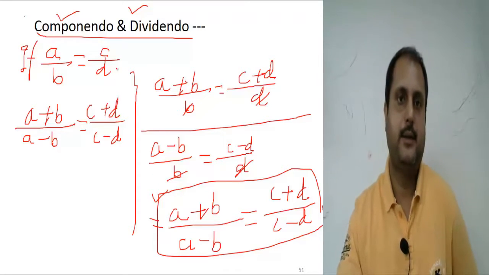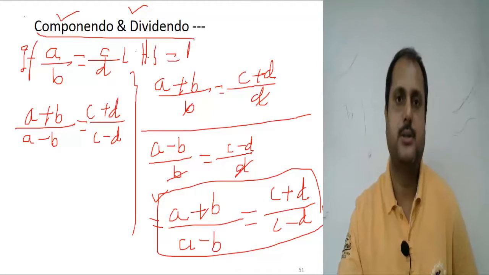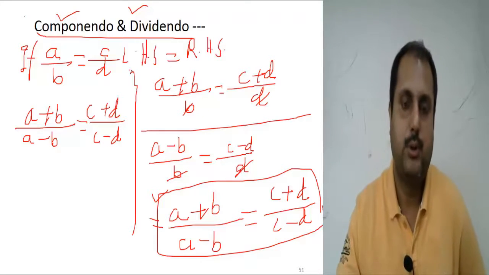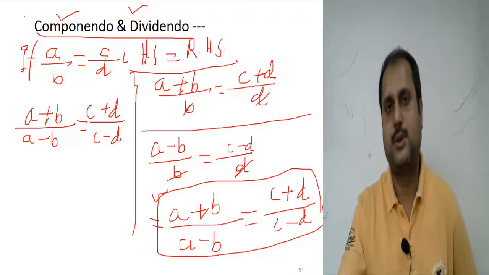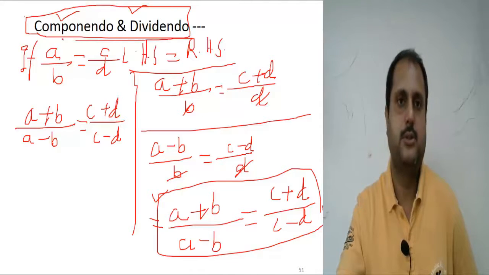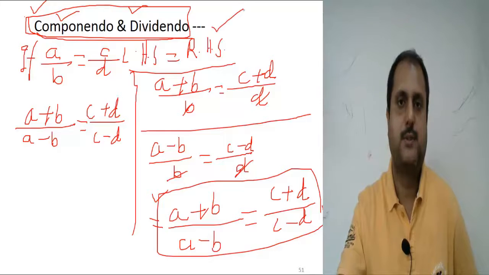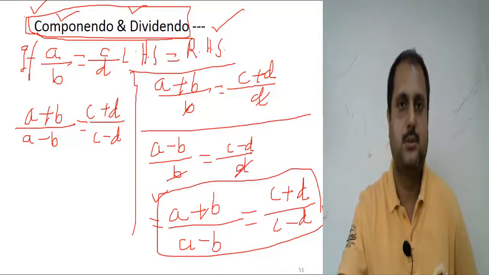You can apply componendo and dividendo only when some values are given in the LHS and some in the RHS. Only then can you follow this rule. By following it, we can solve many ratio and proportion questions very easily. In the examination, majority or all of the ratio and proportion questions will be asked on this principle. So let's solve some questions following these 5 principles.